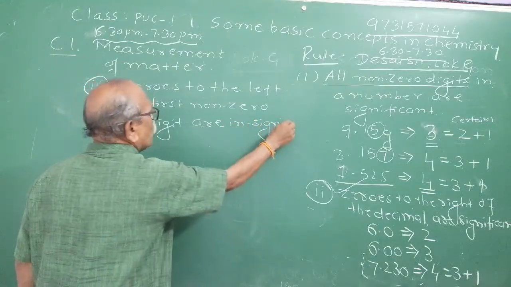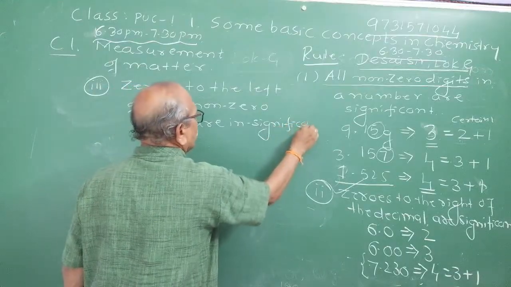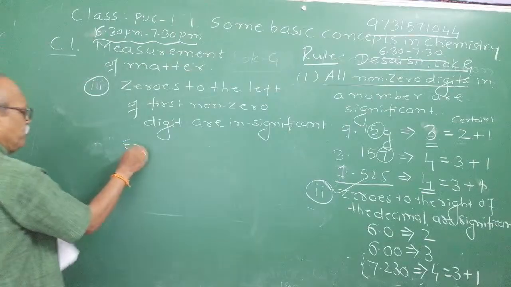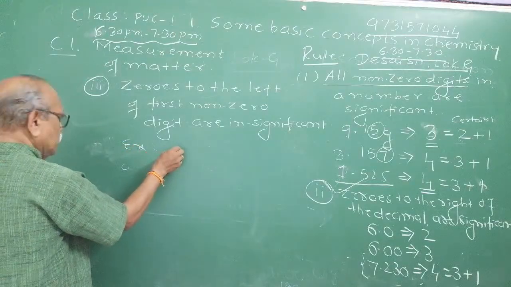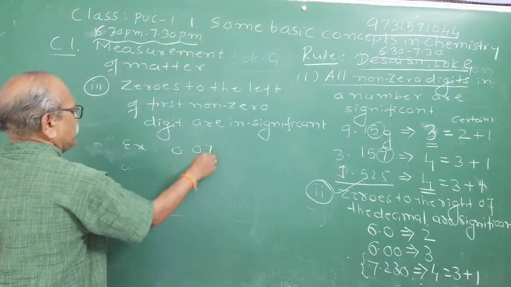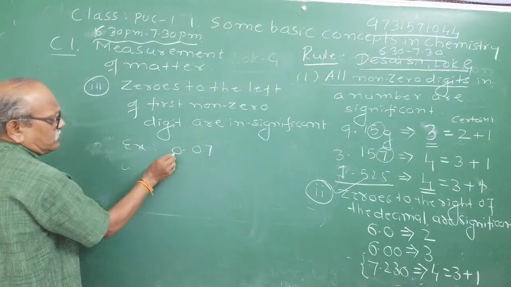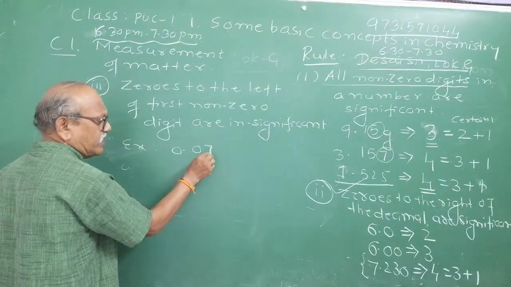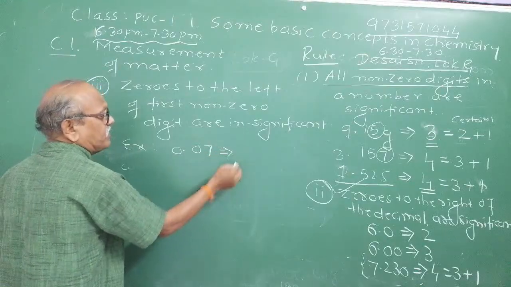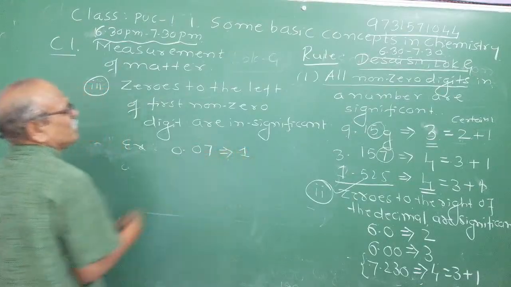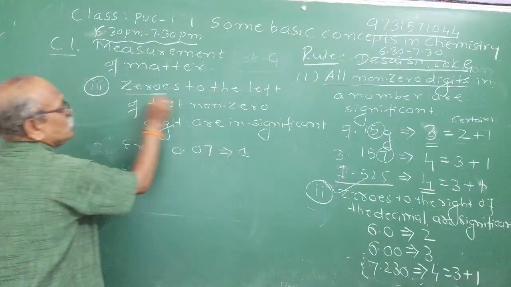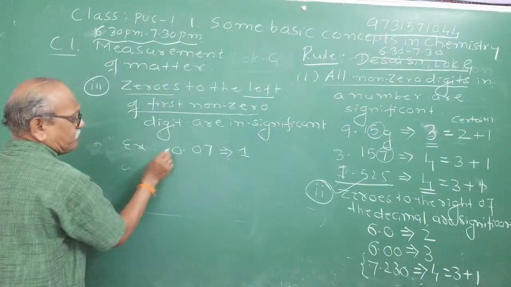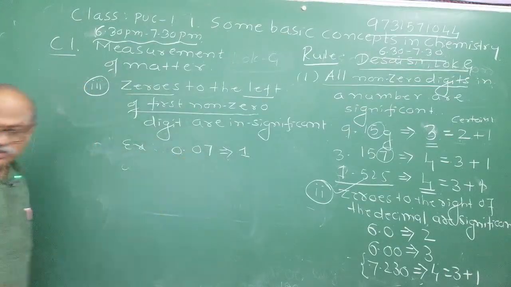What is the meaning of it? We'll try to understand by taking examples. See the example. If I write 0.07, observe here. If there are zeros even in the whole number place and decimal part, the first non-zero digit is 1. Look here, because these are zeros to the left of the first non-zero digit. Which is the first non-zero digit in 0.07?